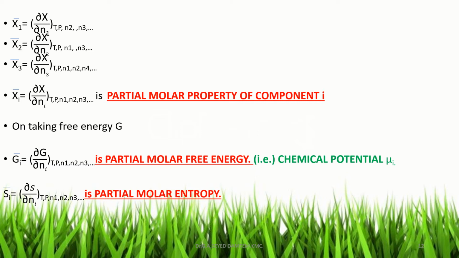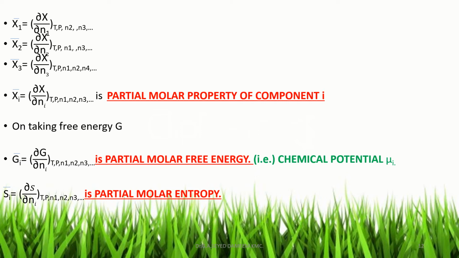The symbol for partial molar property in general is x1 bar, x2 bar, x3 bar. In general, for the ith component, the partial molar property is given by xi bar, equal to dou x by dou ni at constant temperature, pressure, N1, N2, N3, etc., except ni. That is the partial molar property of component i.